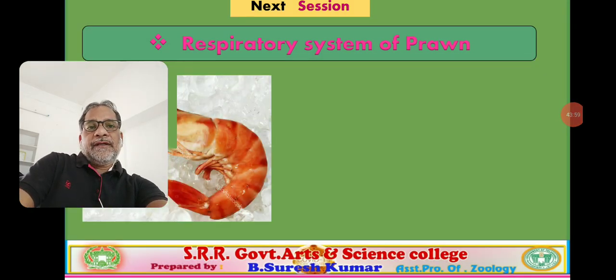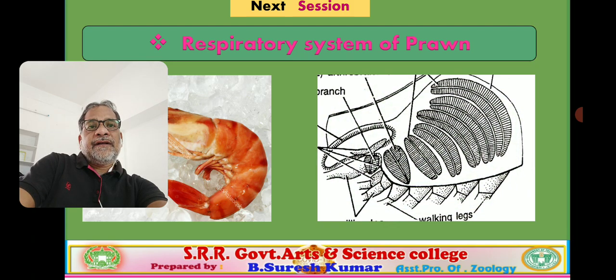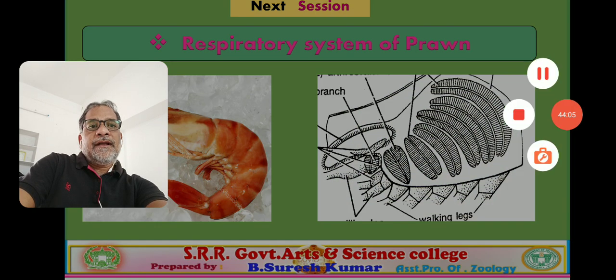So, verify these are the respiratory organs of the respiratory system of the prawn. In the next class, we will discuss the respiratory system of the prawn.